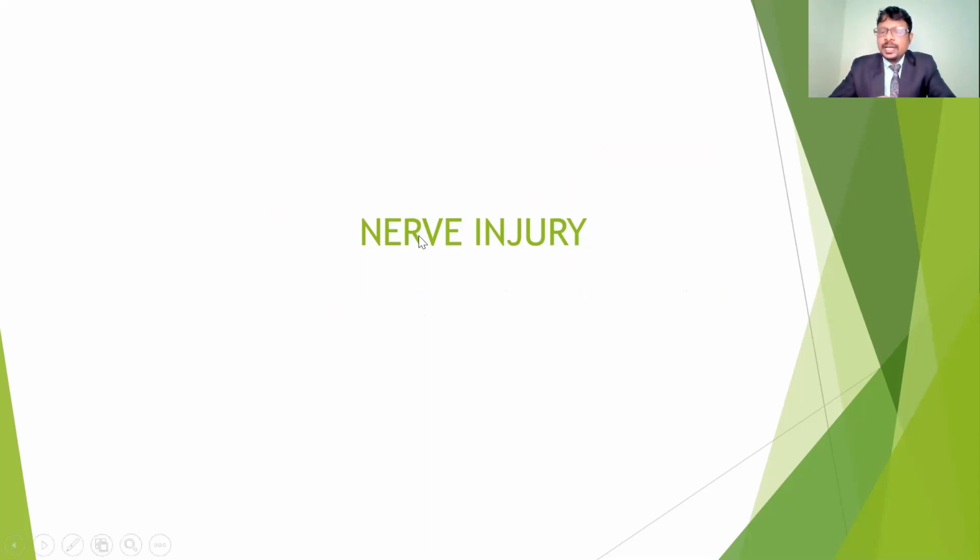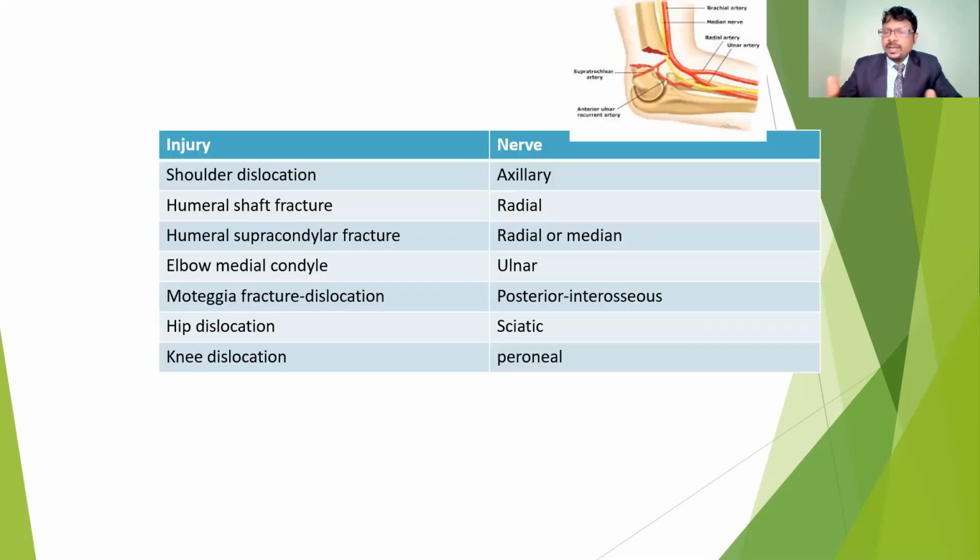Coming to the next one, the nerve injuries. Many nerve structures are also going to be compromised in fractures. It depends upon the involvement of the bones. A fracture may cause damage to the surrounding nerves, just like the vascular structure involvement. This also depends upon the involvement of the bones, and it may give different types of nerve injuries.